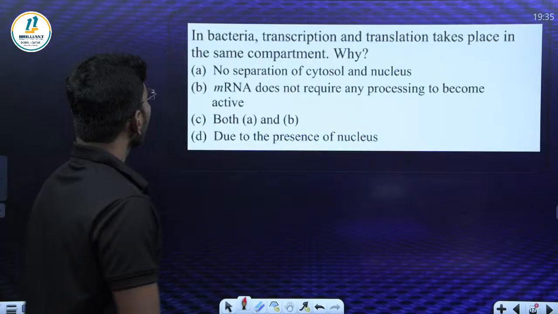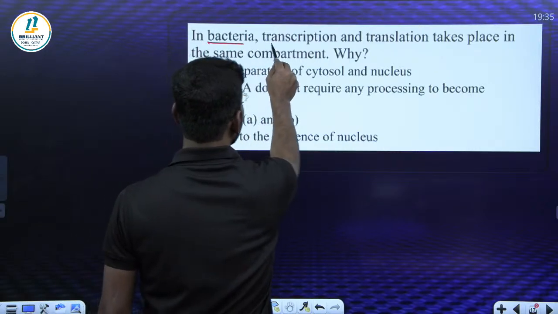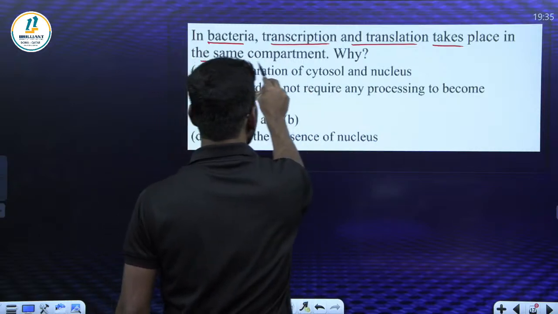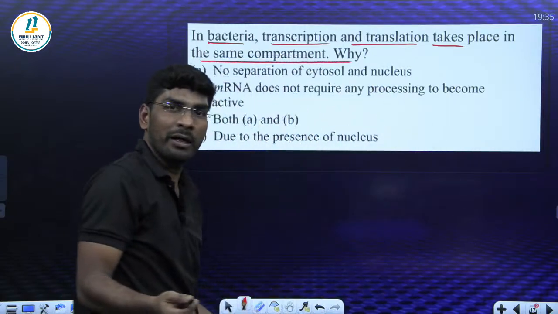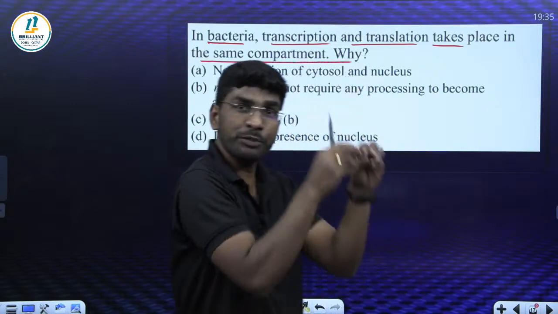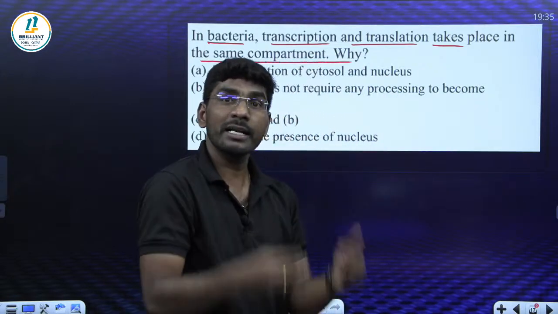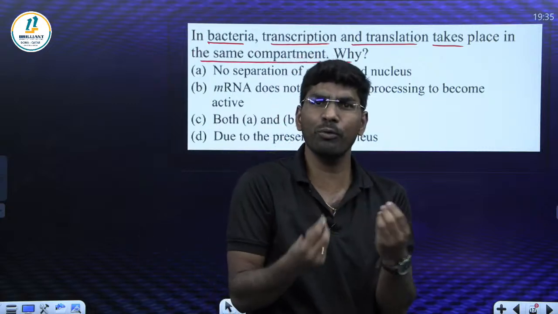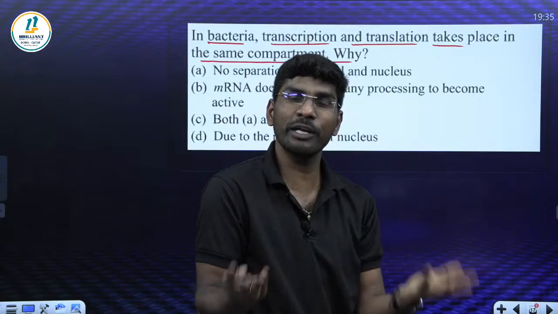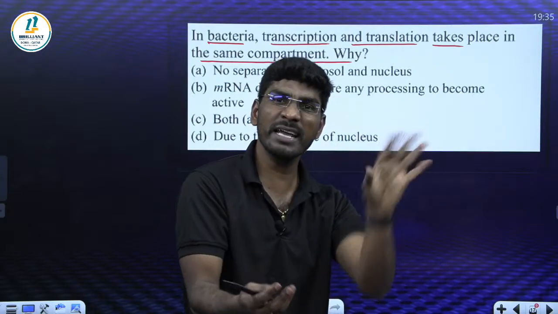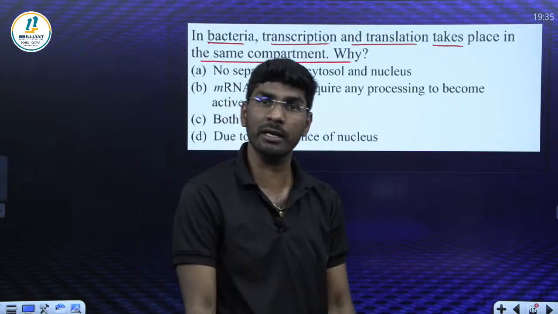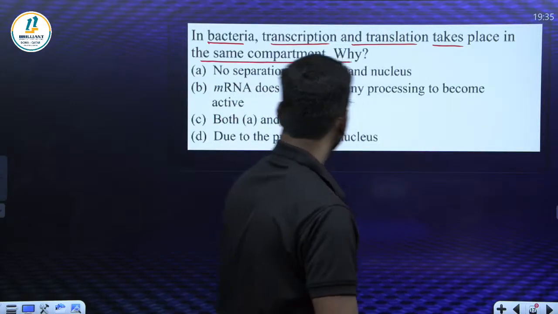What about this question? Any one of you? In bacteria, transcription and translation take place in the same compartment. Why is it in the same compartment? In case of eukaryotes, what happens? Transcription occurs exclusively in the nucleus, translation in the cytoplasm. We know the reason: the nuclear membrane is there. In bacteria, the prokaryotes, naked DNA is there, no proper nucleus, no nuclear membrane, no membrane bound organelles. Yes or no, students? Read the question.